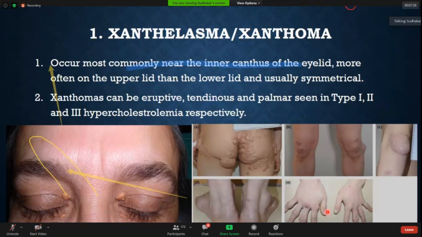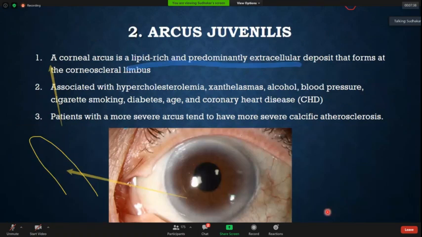Now, as we go into more detail, there is something known as arcus juvenilis. Again, in the patient with hypercholesterolemia or patients with alcohol, blood pressure, cigarette smoking, diabetes, and so on, you know something known as arcus cornealis. In the cornea, there is deposition of the lipid, and the more is this arcus, the more severe is the atherosclerosis.